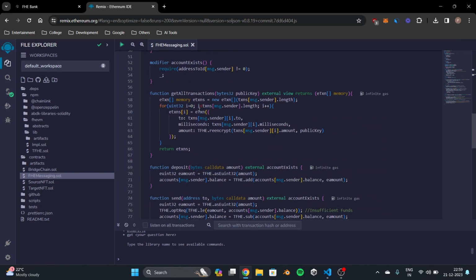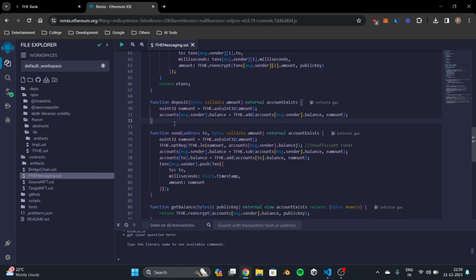Coming to the deposit function. As you can see, we are taking the amount, and this is encrypted as well, and we are setting that amount. Again, we are using the FHEVM's add function.